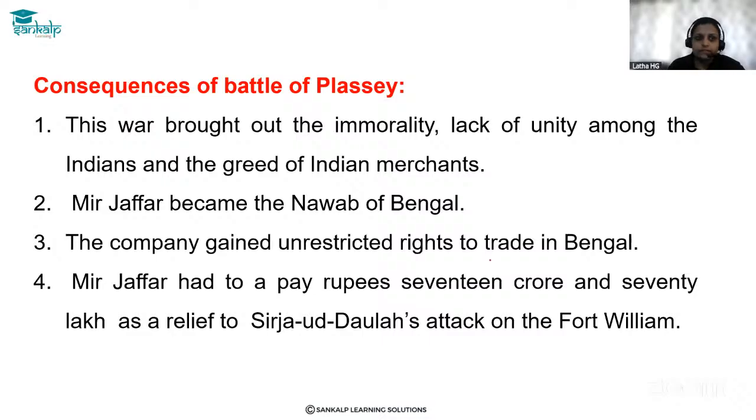Now the consequences. The consequences of the Battle of Plassey: this war brought out immorality, lack of unity among the Indians, and the greed of Indian merchants. Because here, against Sirajud-Dowla, all the merchants of Bengal were united against him and supported the British company. Okay. So here, against Sirajud-Dowla, Mir Jafar and the merchants